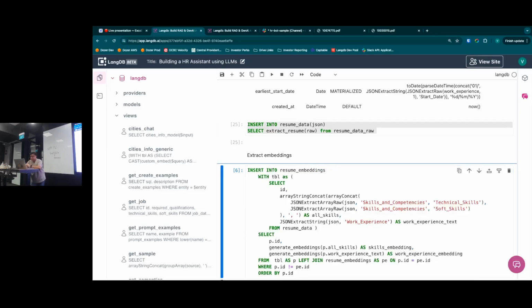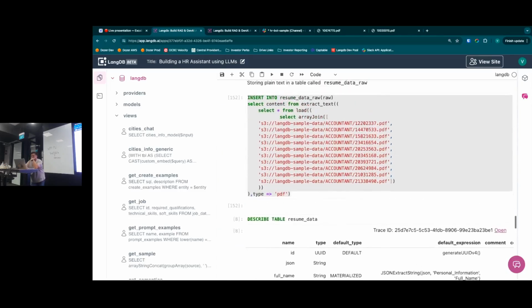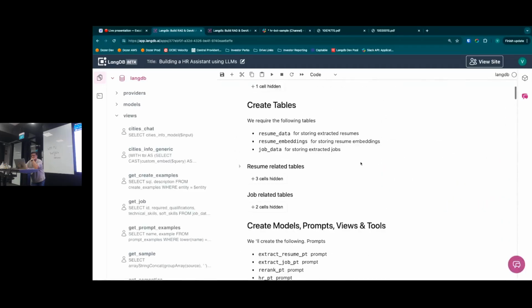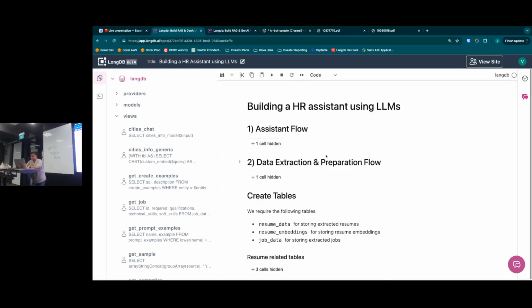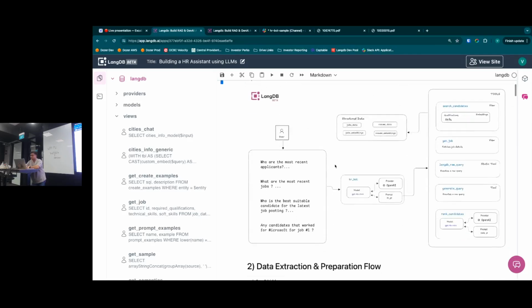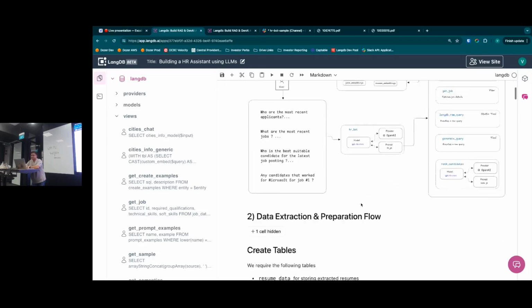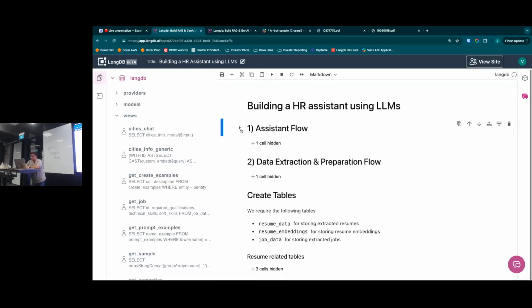Okay, so now let's talk about how to actually create a model. We have done the first part, where we are able to extract data from unstructured documents. We have gone through how to put that into a table. Now let's talk about the second workflow, which is the assistant workflow, where we will use the extracted tables and a combination of tools to answer queries on the fly, right? So let's quickly cover that as well.